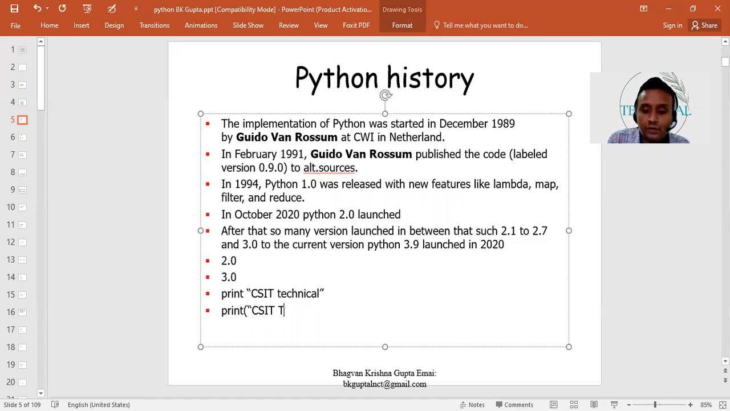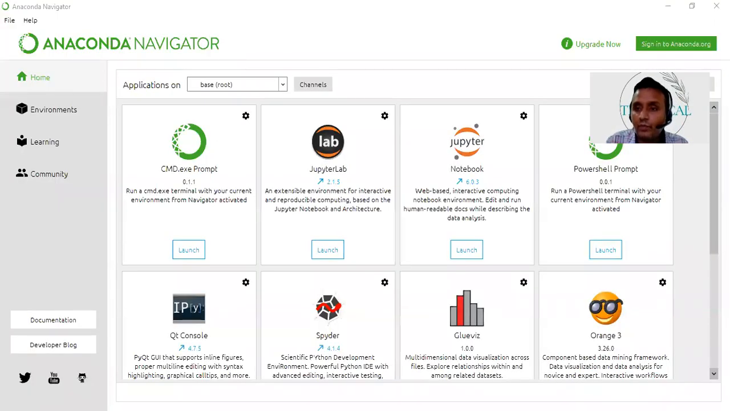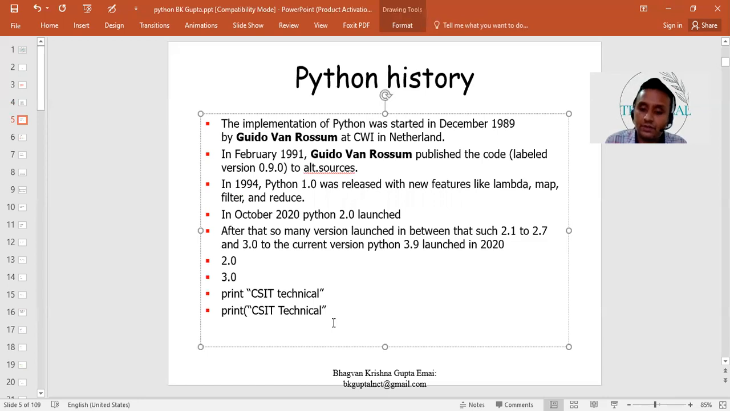There are many other changes in Python 2.0 and 3.0. This statement is applicable with respect to the Python 2.0 version. In Python 2.0 we can also use brackets, but in Python 3.0 it is required: you must use brackets in print. There are also many other libraries that are obsolete in Python 3.0.